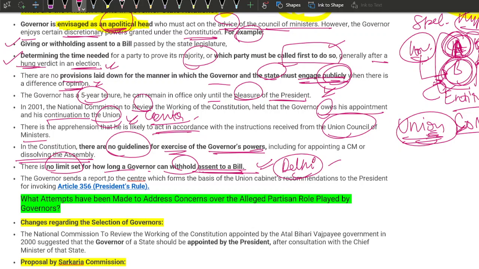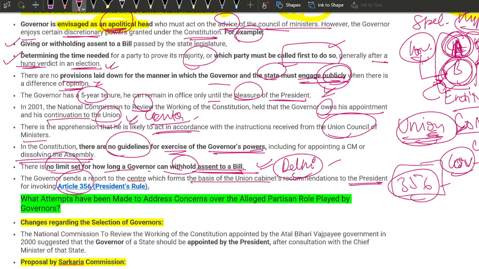A governor sends a report to the center, which forms the basis of the union cabinet's recommendation to the president for invoking Article 356. So if the governor sends a report to the center that, sir, the constitutional machinery of the state has failed, please put president's rule in the state, then the center can think about it and put president's rule in the state. This is Article 356, state emergency.